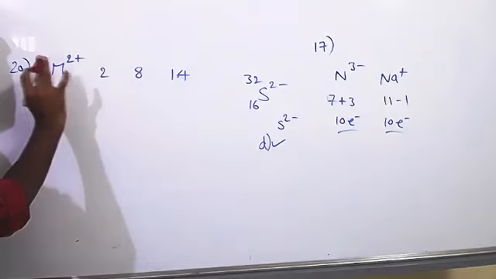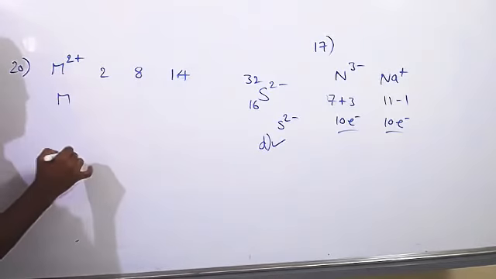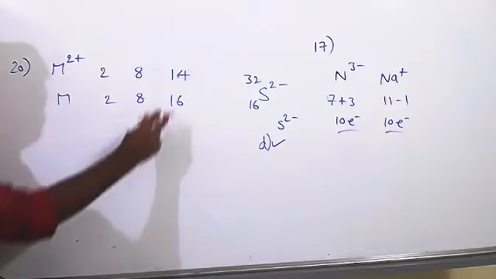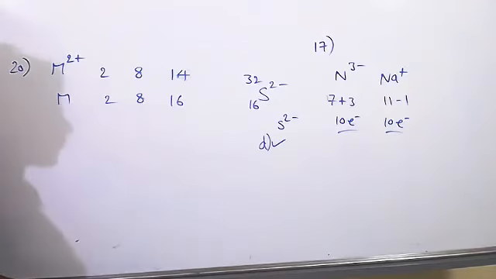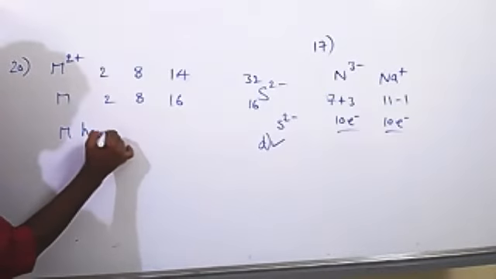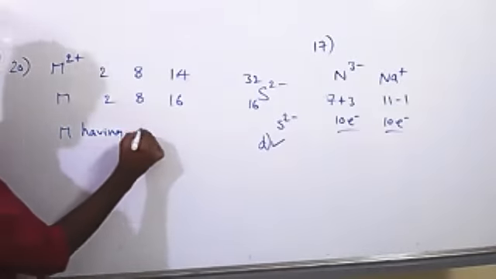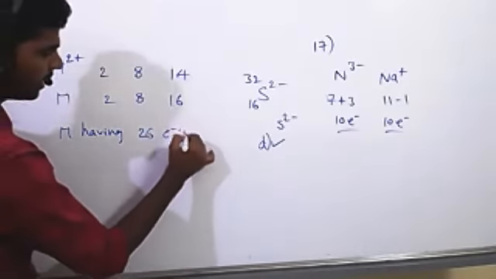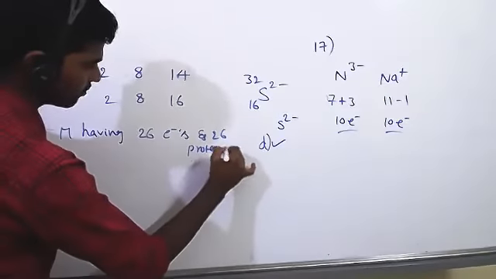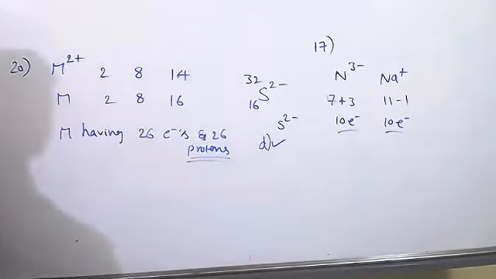Suppose this element had full electrons, then the configuration we may write is 2, 8, 16. Now count the total number of electrons. So it's 26. So M, which is neutral, has 26 electrons and 26 protons.